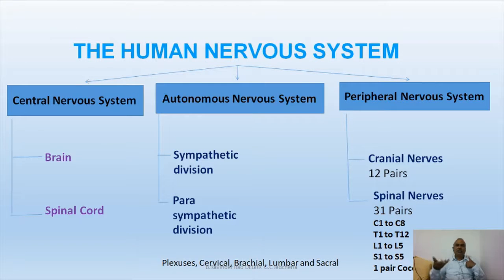It will enhance the function of internal organs, but when the internal organs are to take rest, the parasympathetic nervous system will send signals to the same organ. So in such a way our nervous system is organized: central nervous system, which is located in the central region, peripheral nervous system that's located in the peripheral region, and autonomic nervous system. Actually these three are not separate parts of our nervous system, but our nervous system is organized in these different departments.